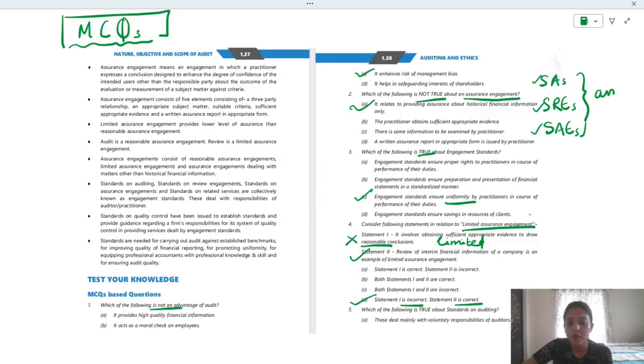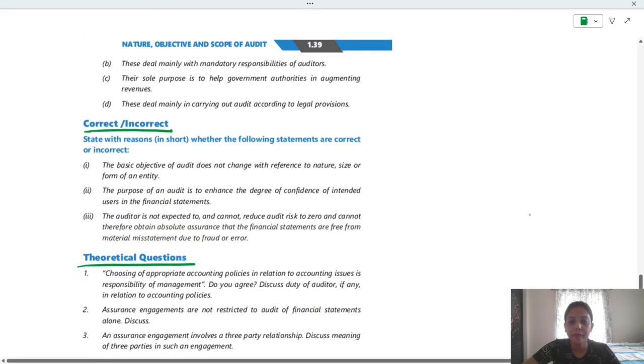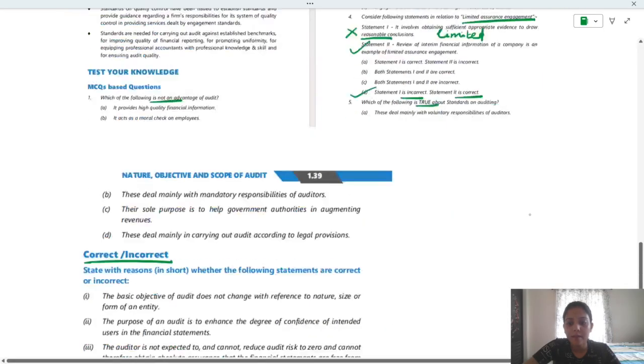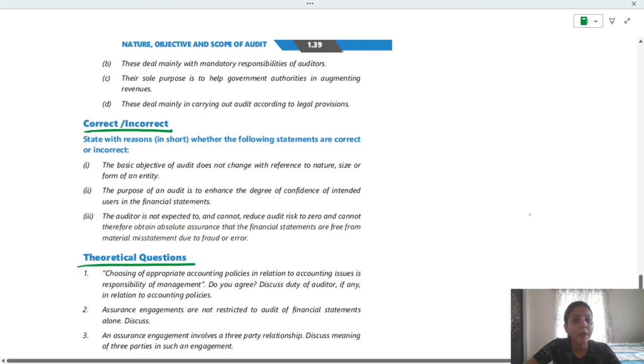Now, 5th one. Which of the following is true about standards on auditing? What's the first one? These deal mainly with voluntary responsibilities of auditor. Okay. Mainly with mandatory responsibilities of auditor. Yes. The sole purpose is to help government authorities in augmenting revenue. No. Deal mainly in carrying out audit according to legal provision.